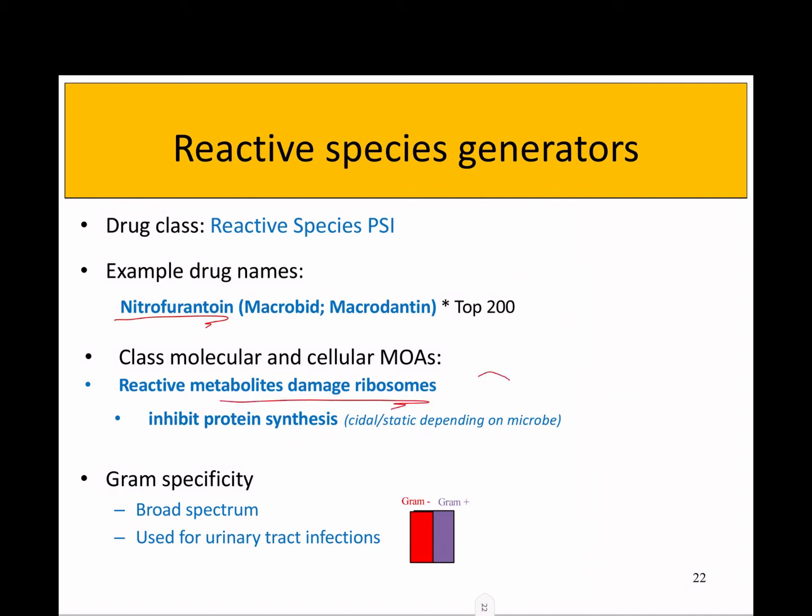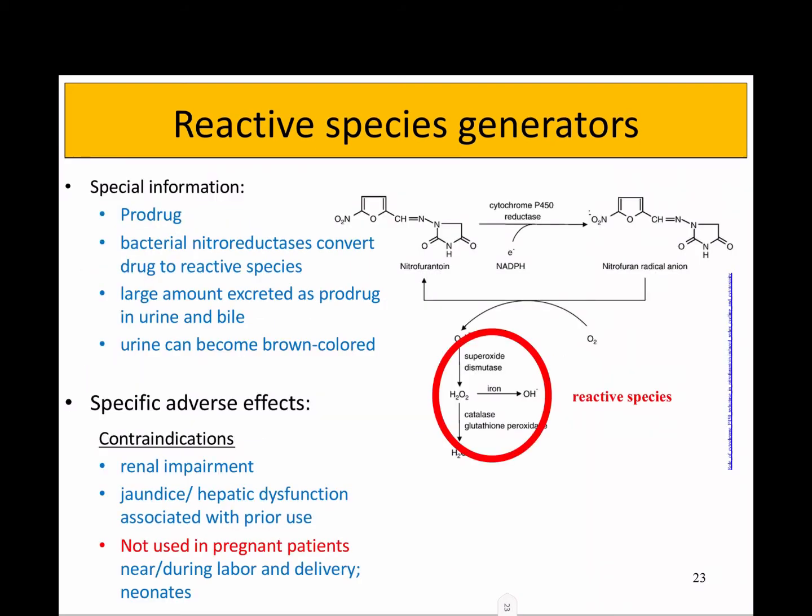So adding to your molecular mechanism of action here, you're going to add that nitrofurantoin is going to be metabolized in bacteria to create reactive species, and those reactive metabolites are going to be damaging ribosomes. That's going to inhibit protein synthesis, and that's the mechanism of toxicity. So these are broad spectrum, and they're also used for urinary tract infections. Similar to metronidazole, where we said the drug itself isn't reactive, it has to be metabolized to create reactive species. They would both be considered prodrugs.